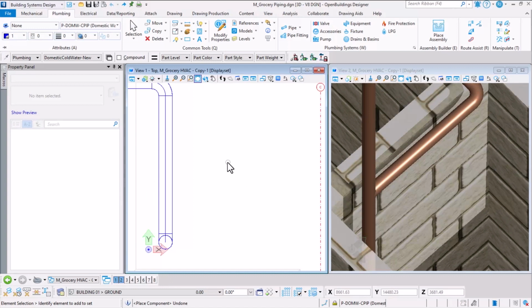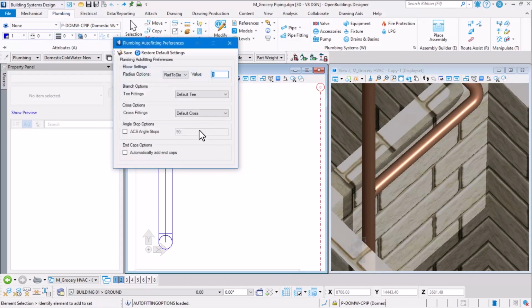In this part of the tutorial, we are going to learn how we can customize the auto-fitting preferences for plumbing. As default delivered in the data set, we have 3 different T-fitting items for plumbing, and by default you can see here the auto placement would be a default T when we make a piping connection. So let's take a look at how it works.